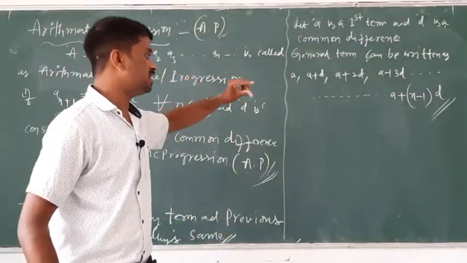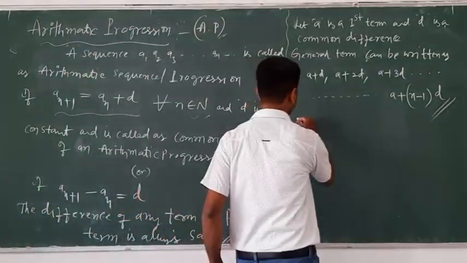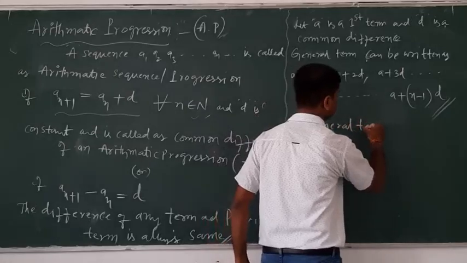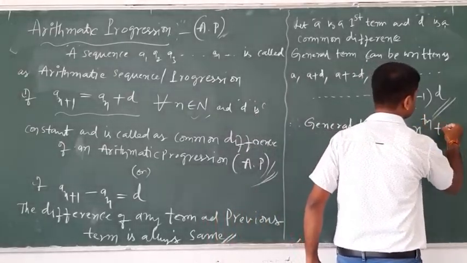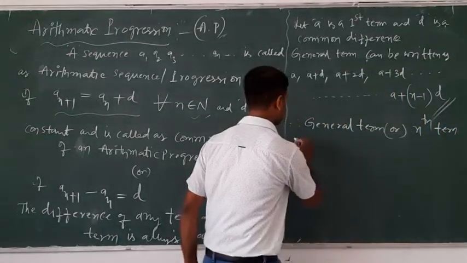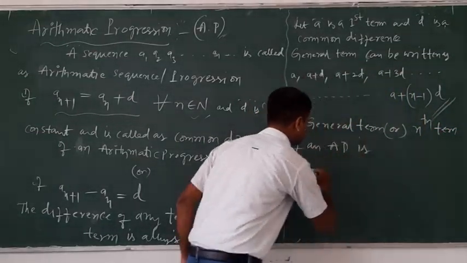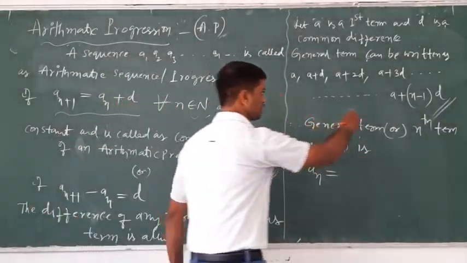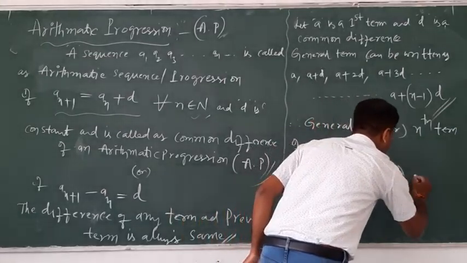The general term, or nth term, of an AP is an is equal to a plus n minus 1 into d.